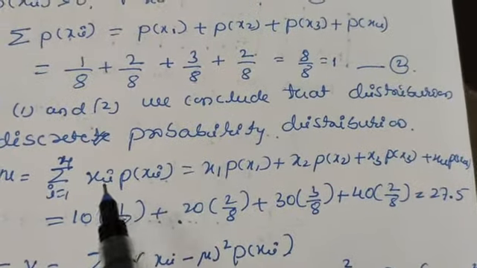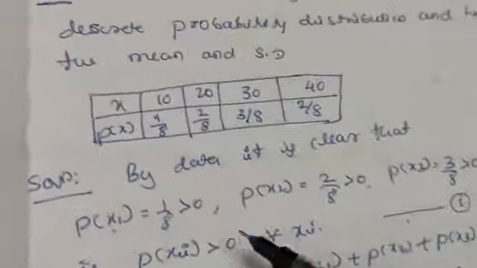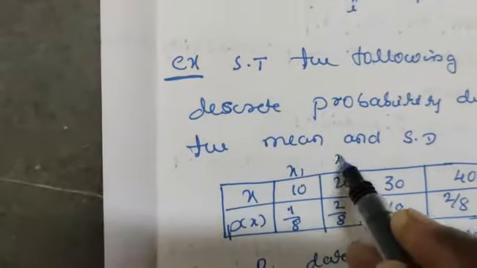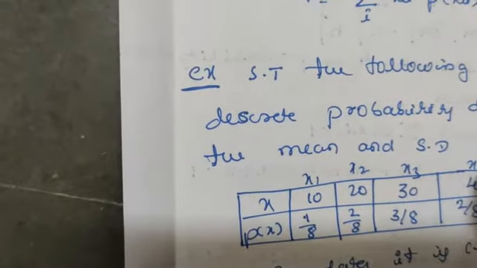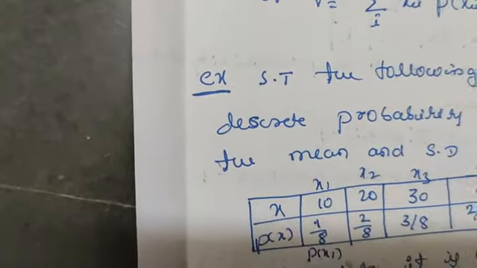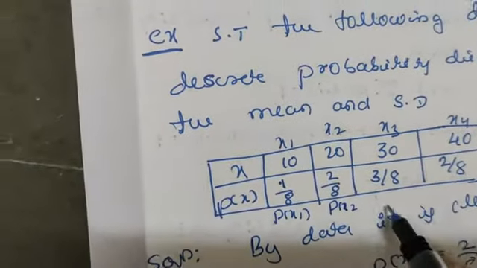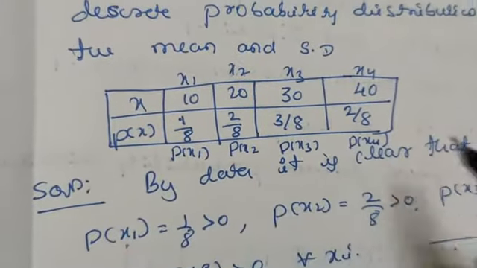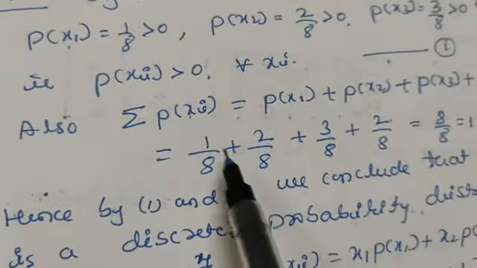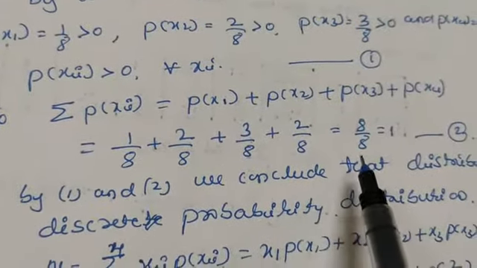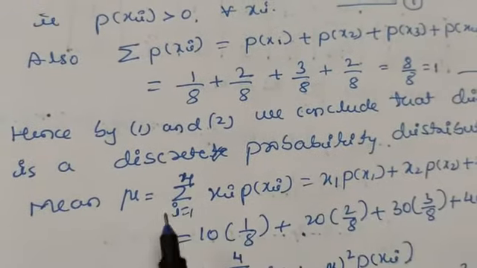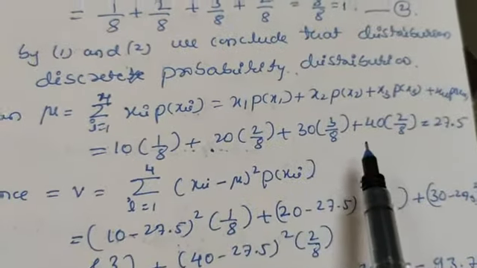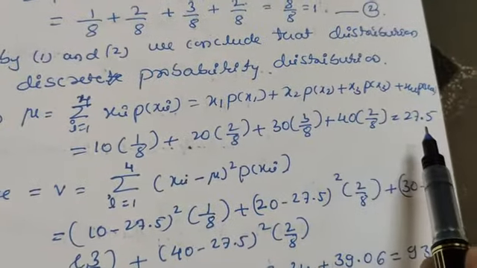Substitute the values here. This is x1, this is x2, this is x3, and this is x4. This is p of x1, this is p of x2, this one is p of x3, and this one is p of x4. This question is important. After substituting all these values we get 8 by 8, which is equal to 1, so it satisfies this condition, and the mean value we can get from this formula. After simplification you will get 27.5.